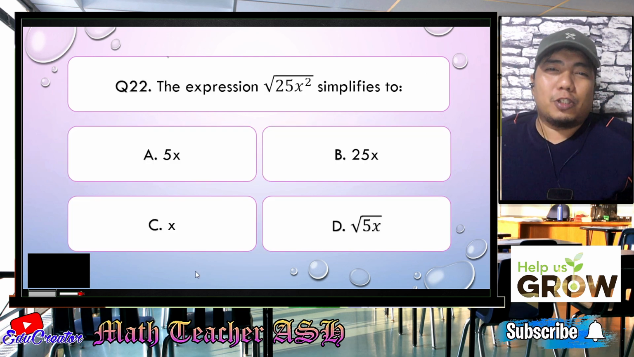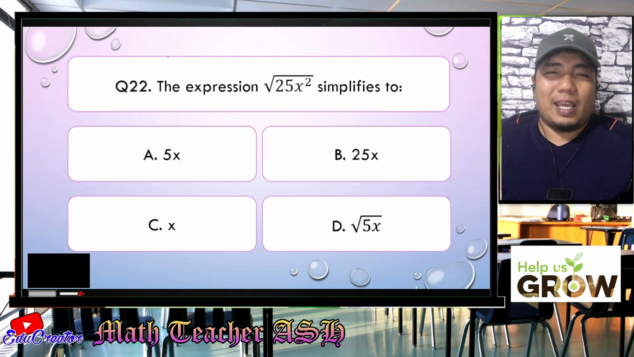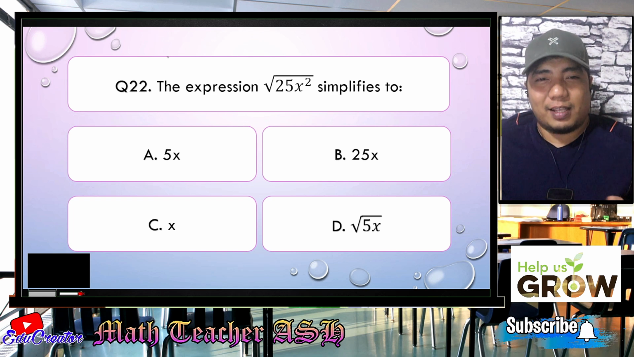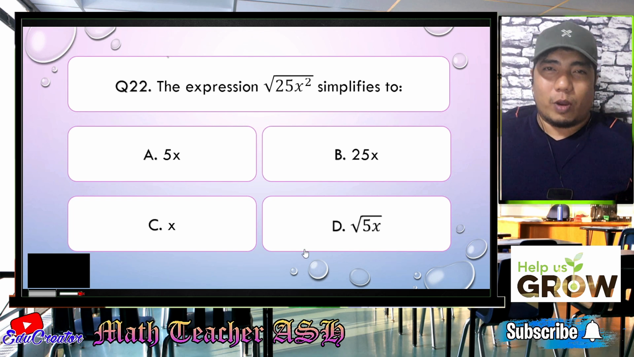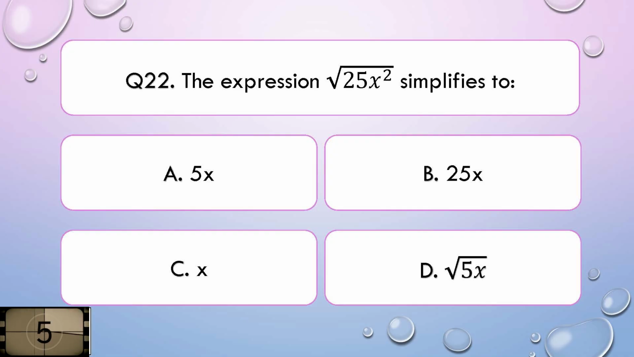The expression square root of 25x squared simplifies to, is it A, 5x, B, 25x, C, x, or D, square root of 5x? I'll give you 5 seconds to think about your answer.